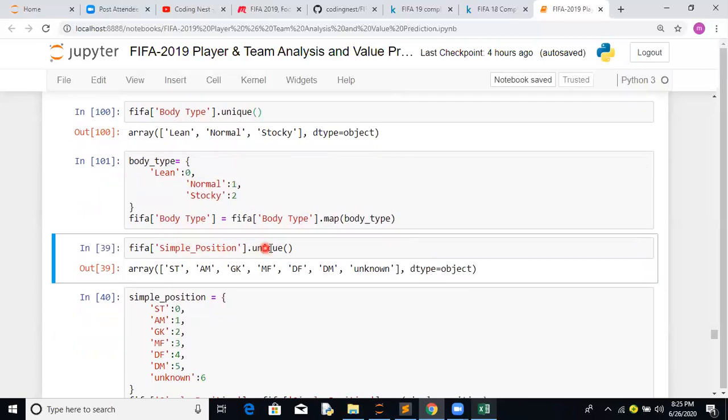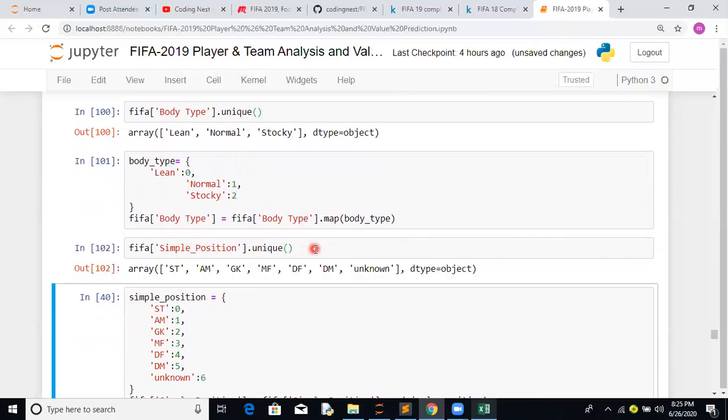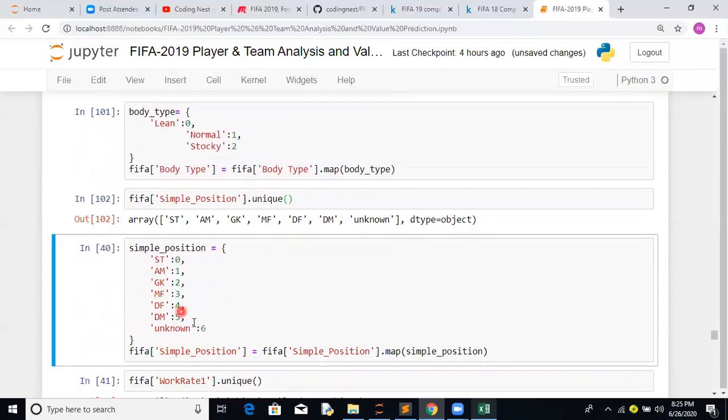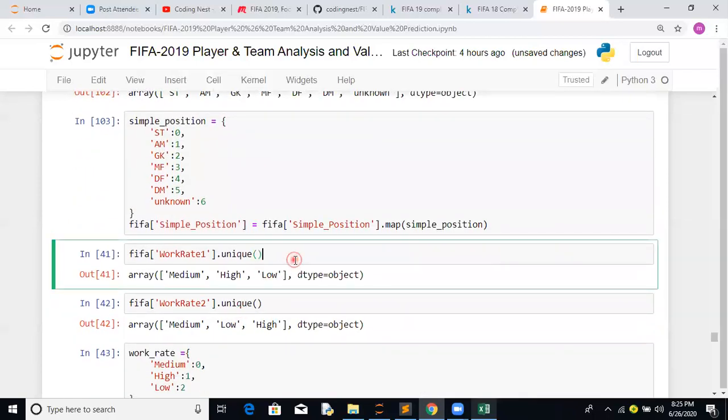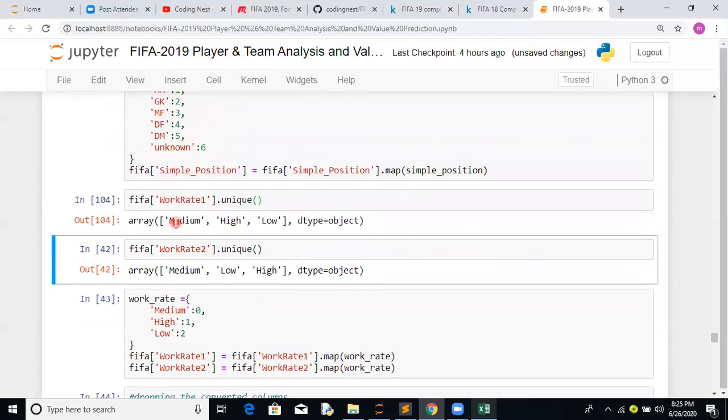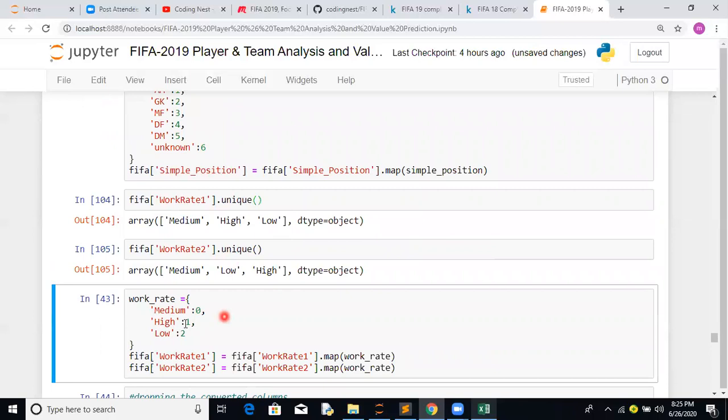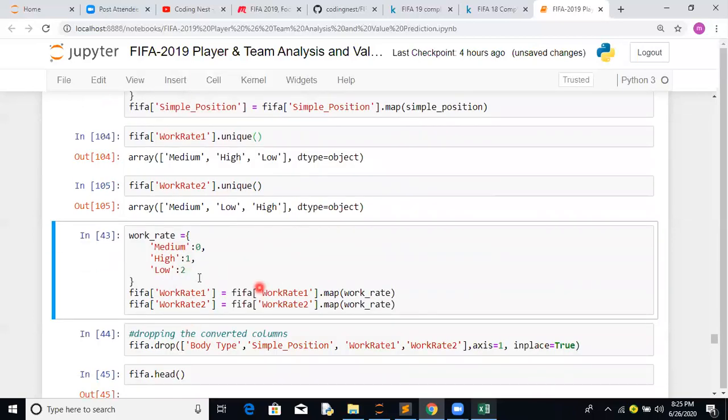Similarly for simple positions, we wrote the same kind of dictionary and applied the dot map method. Similarly for work rate 1 and work rate 2, with medium, high, low. We can create one dictionary and map both of the features.